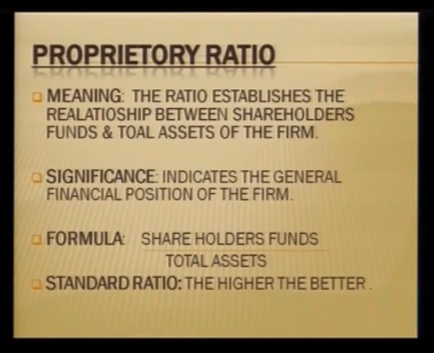The second aspect of the ratios is the proprietary ratio, which establishes the relationship between the shareholders' fund and the total assets of the firm. Total assets here would mean the fixed assets, the current assets as well as the investments. The basic purpose of calculating the proprietary ratio is to indicate the general financial position of the firm, and the formula used is total shareholders' funds upon total assets.